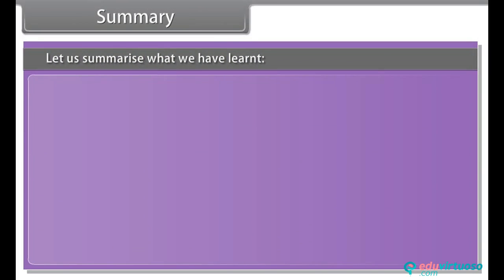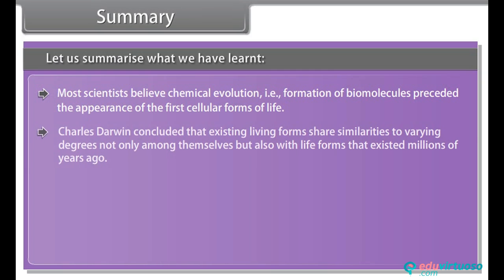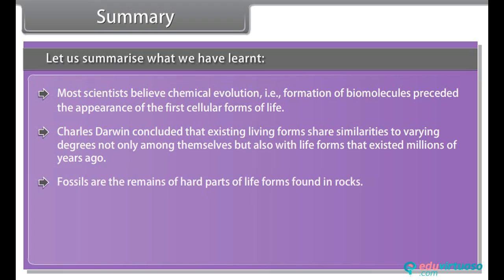Summary. Let us summarize what we have learned. Most scientists believe chemical evolution, that is, formation of biomolecules, preceded the appearance of the first cellular forms of life. Charles Darwin concluded that existing living forms share similarities to varying degrees not only among themselves but also with life forms that existed millions of years ago. Fossils are the remains of hard parts of life forms found in rocks.